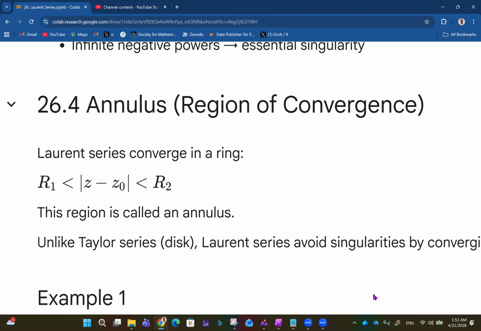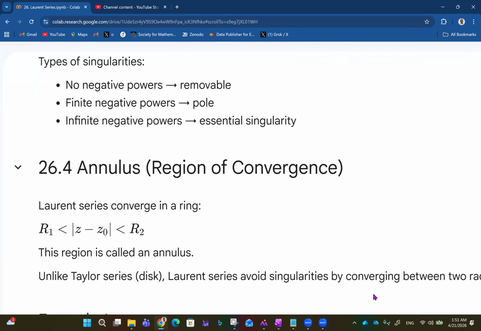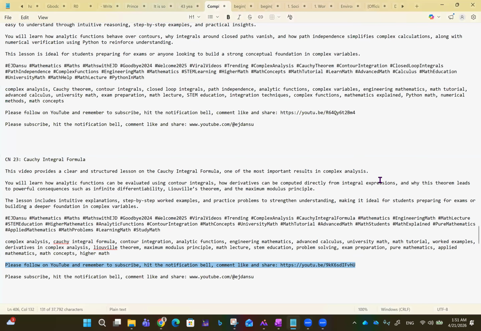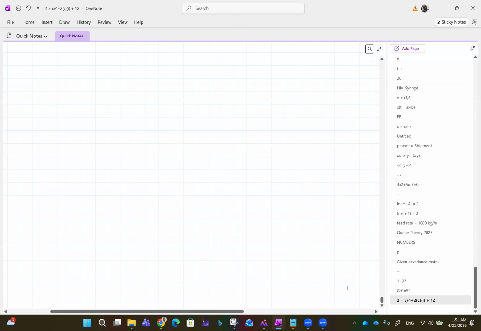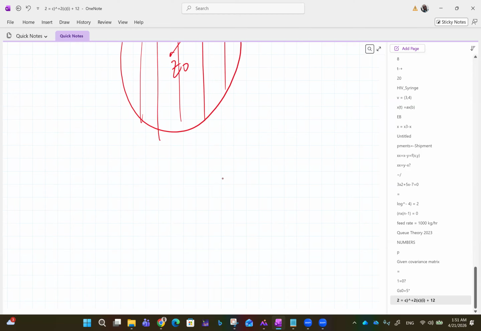So let's talk about an annulus, talking about region of convergence. Before now, we were talking about disks. A disk is something like this, where you have the z naught here, and this is the radius. But an annulus is something like this.